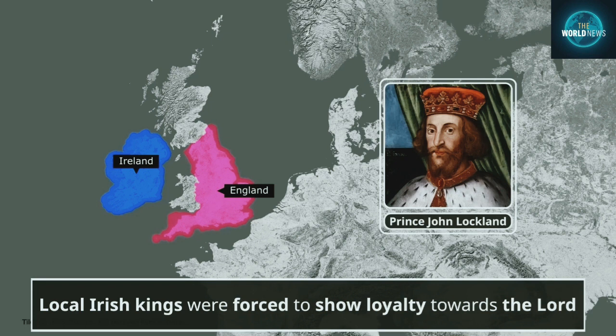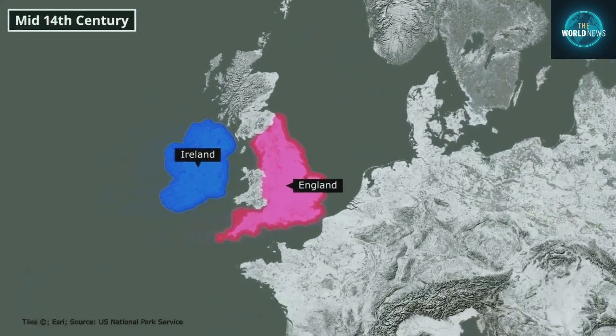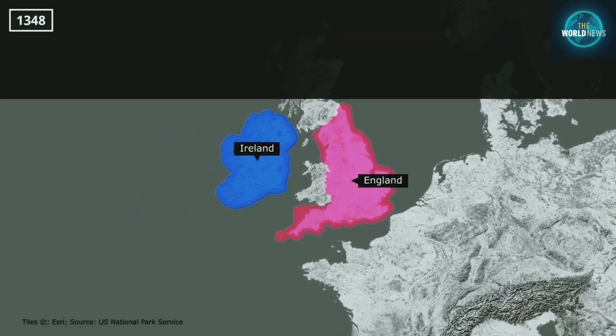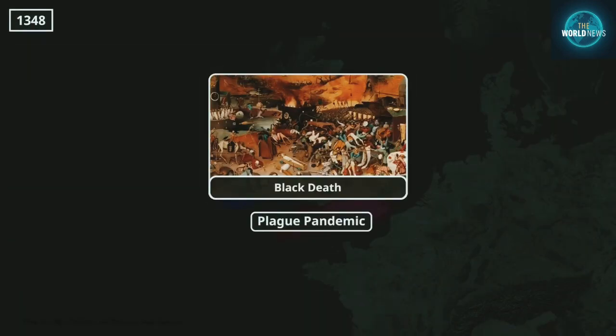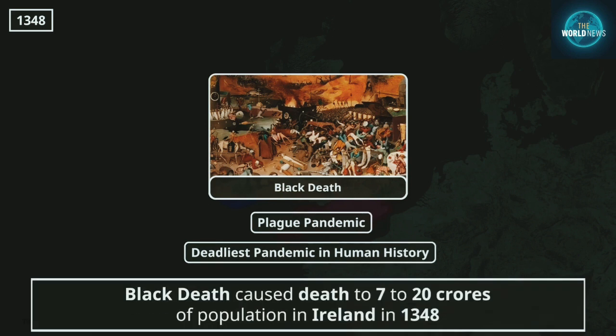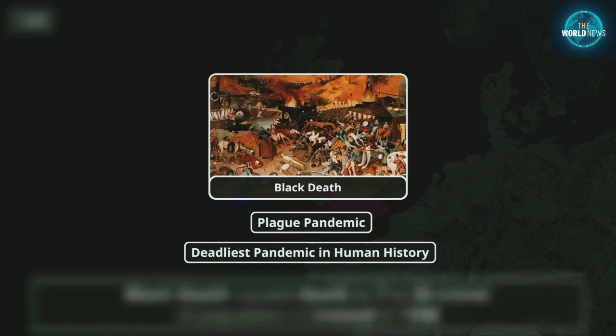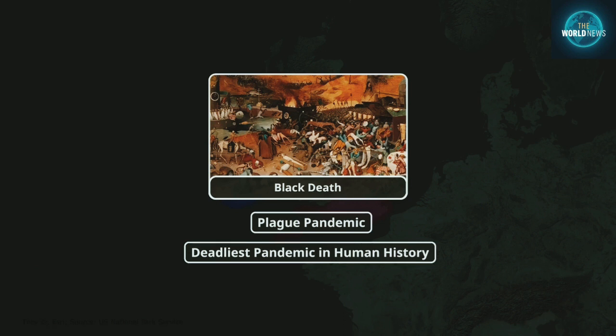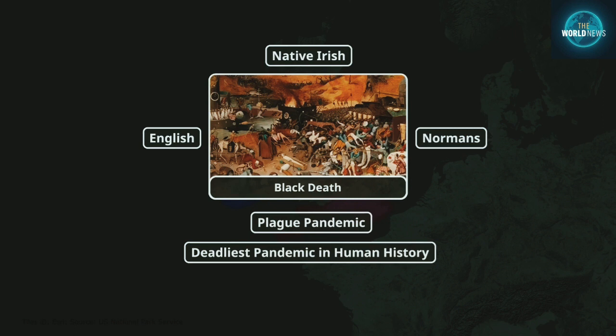Well, an important development took place in the mid-14th century. In 1348, the Black Death came to Ireland. This was a plague epidemic which is considered to be the deadliest pandemic in human history. 7 to 20 crore people died in this epidemic. Due to this plague, the English and Normans living in dense towns and villages had to face the epidemic. And the native Irish people survived the plague due to being isolated. After the plague ended, the Irish people once again came to dominance. Friends, from here you can guess how a pandemic can change the political scenario.